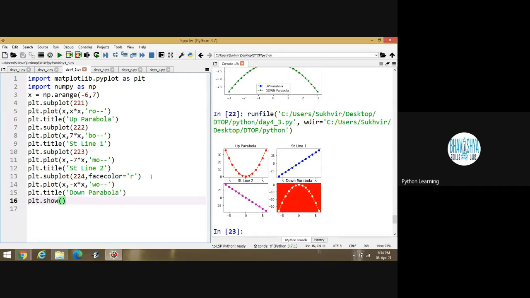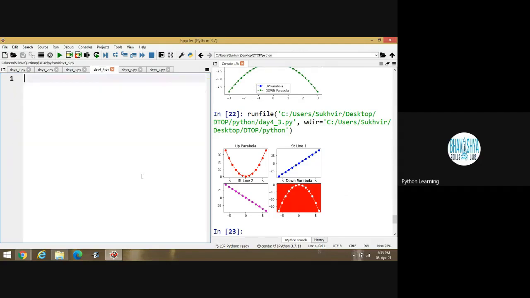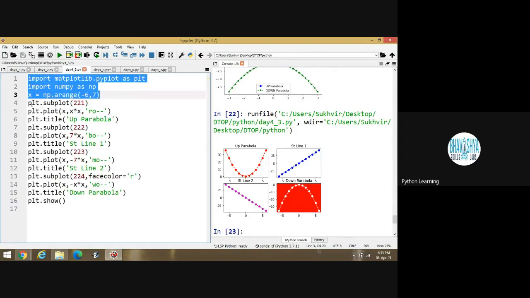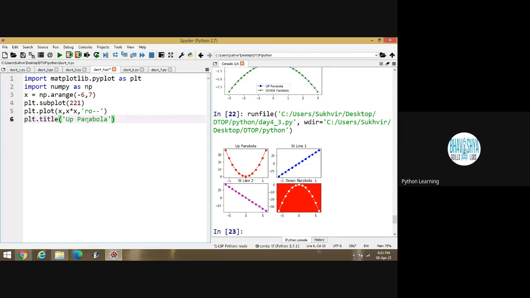Suppose I have to design a 3 into 3 graph. We can modify this content. First of all, these are the basic values. Let's copy this one. After that, suppose I am writing here the next category. Let's copy this one and paste here. Suppose I am writing 3, 3, 1.